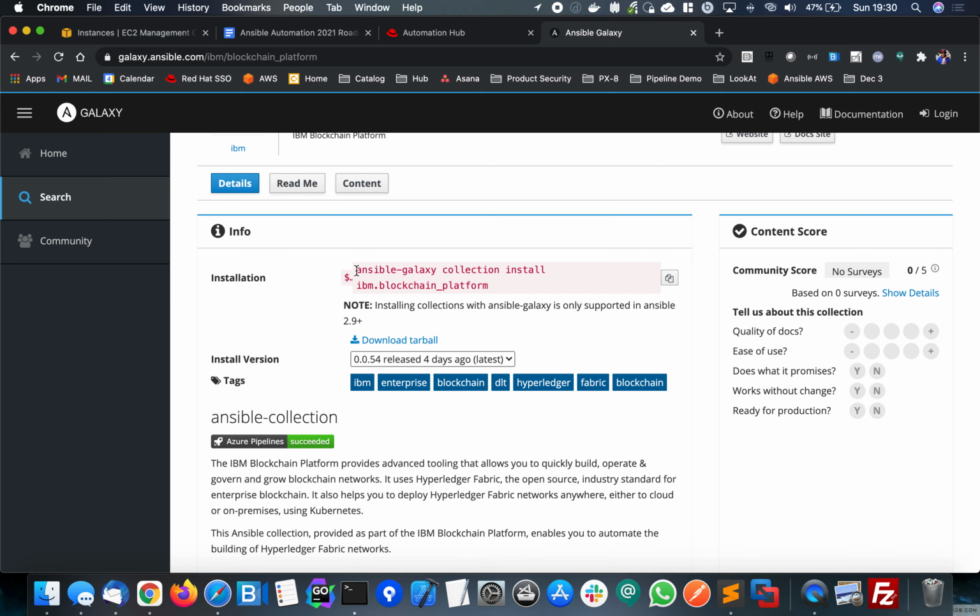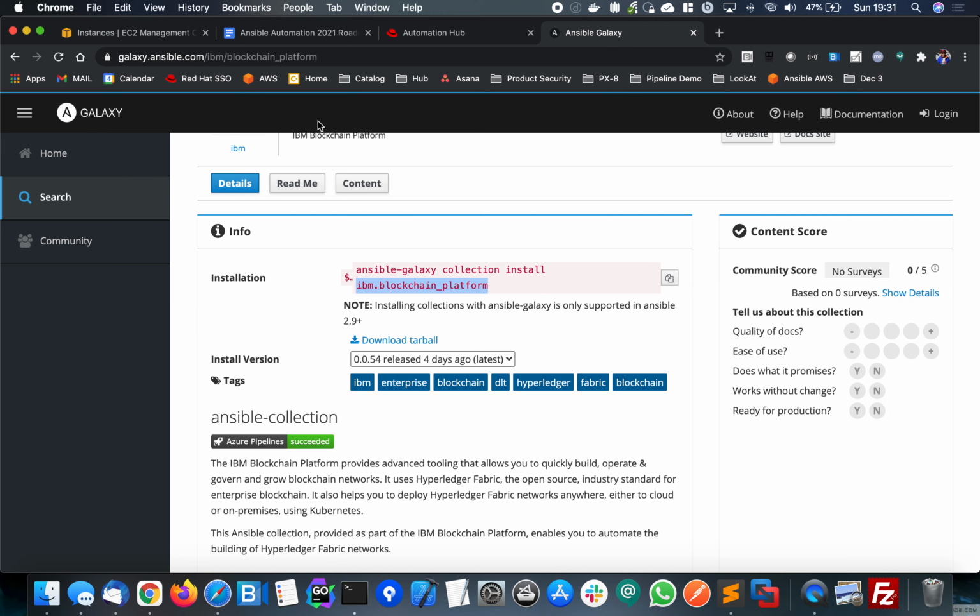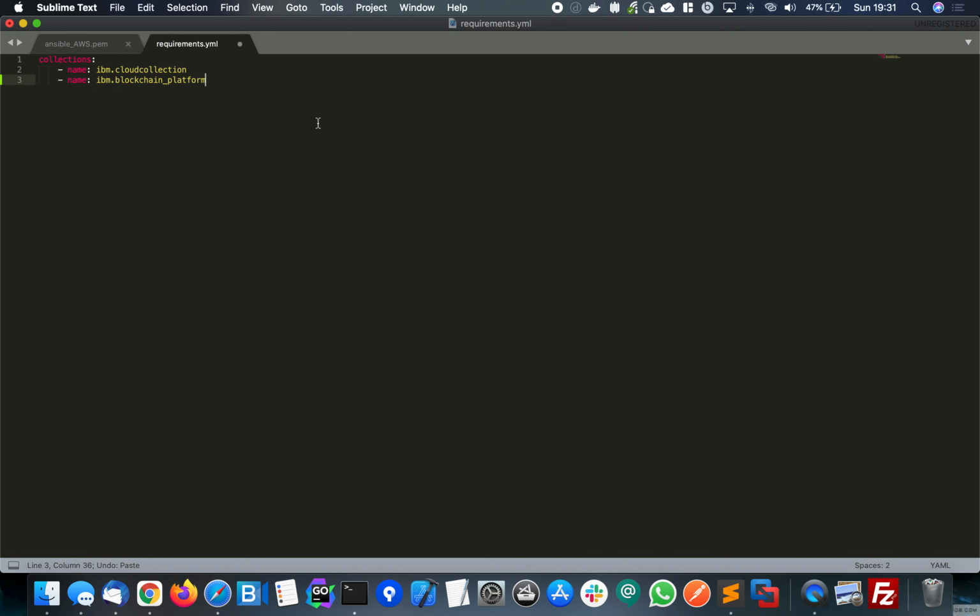So if you're using the CLI, you could do ansible-galaxy collection install and it'll pull it down to the Ansible client CLI. Otherwise, if we're using private automation hub as we're doing, we're just going to take the name of the collection and we're going to put that into our requirements.yaml. Like so. So now I've got two collections specified.